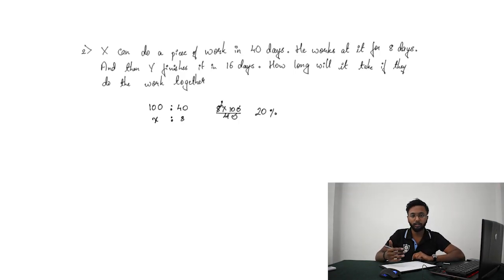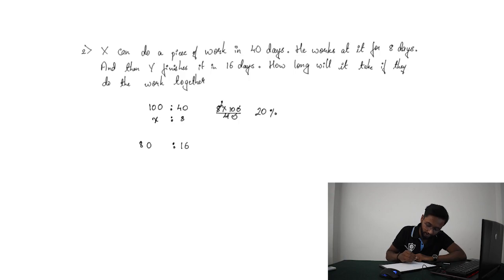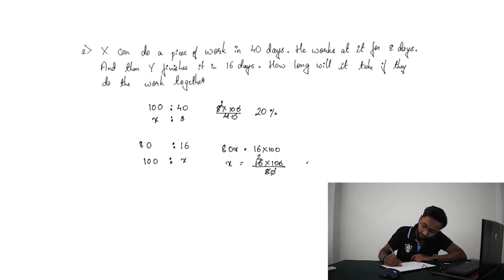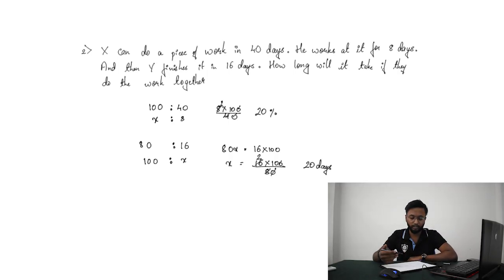Now the remaining work is completed by Y in 16 days. So the remaining work is 80%, and that 80% is completed in 16 days. So how much time will it take for Y to complete the 100% of work? Let it be x. So we have 80x is equal to 16 into 100. So x is equal to 20 days. So X can complete the entire work in 40 days and Y can complete the entire work in 20 days.